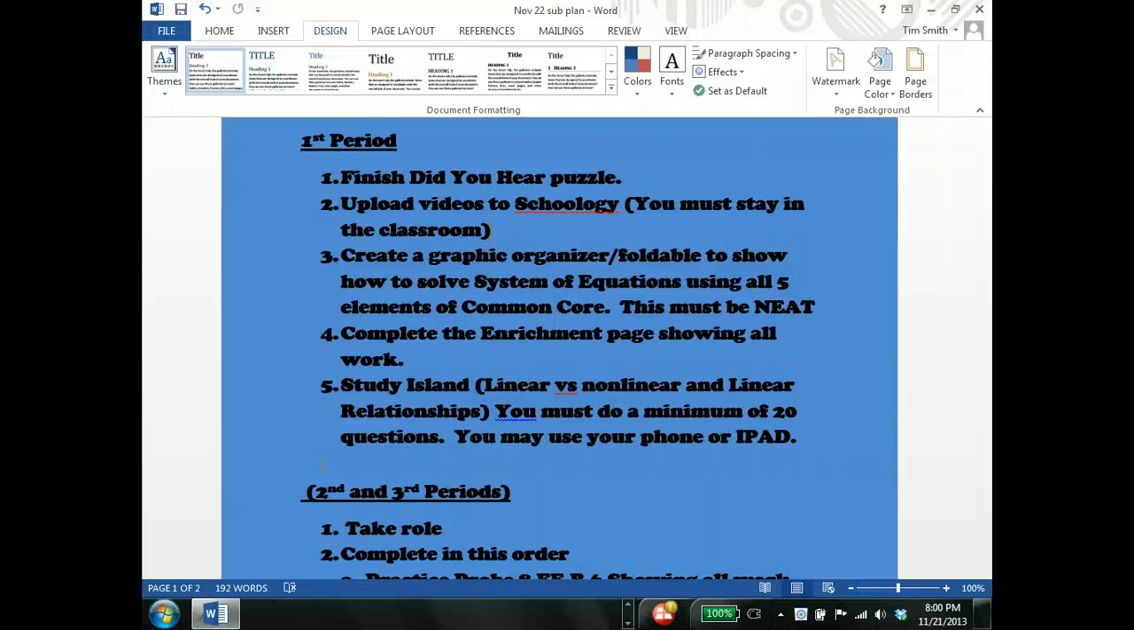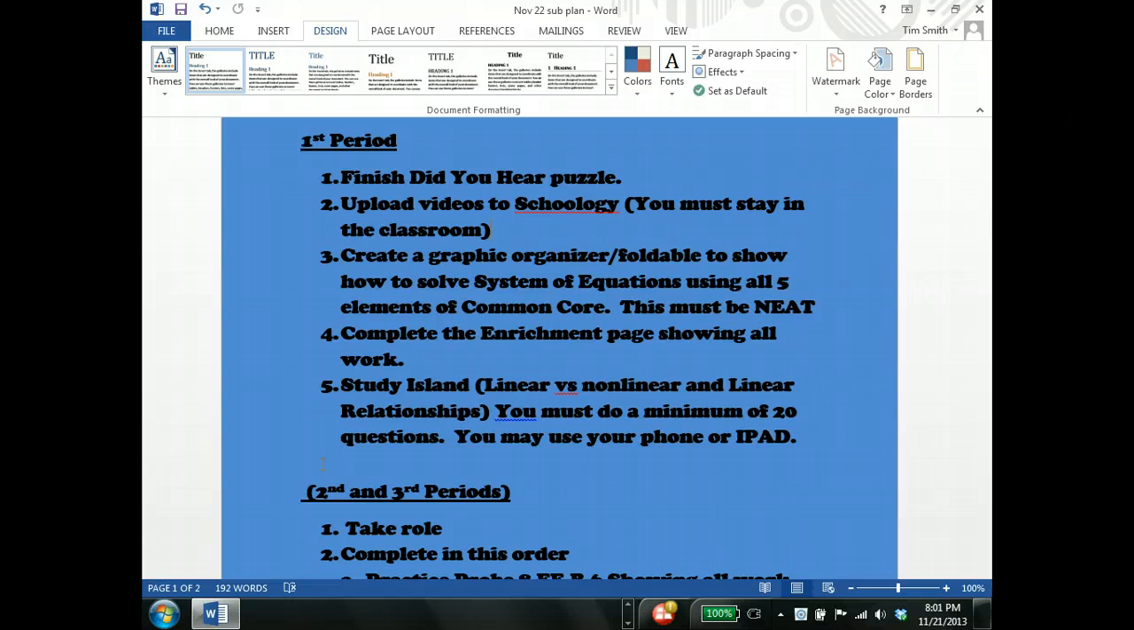And I do expect to see that tomorrow. I will be checking that. Once you do that, you come back in, you create a graphic organizer or foldable to show how to solve system of equations using all 5 elements of the Common Core. This must be neat, must be organized in different colors. I do expect you to take some time on this. If you're done in 10 minutes, you have definitely not done what I've asked you to do.